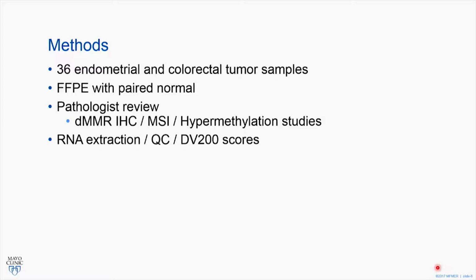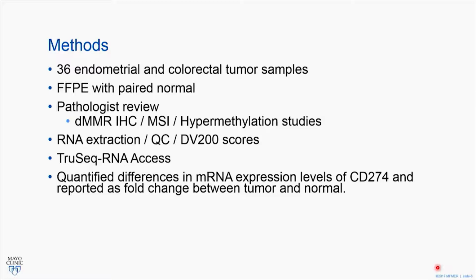Then we did RNA extraction, we followed through with our QC, and then we included and excluded our cases based on their DV200 scores. The DV200 is the percentage of reads that are greater than 200 nucleotides. It was part of the algorithm put together for the platform. Essentially, after this, we ran them on the TruSeq RNA Access if they fulfilled all of our criteria. And then we quantified the differences in mRNA expression, and we did this as a fold change between the tumor and their normal counterparts.